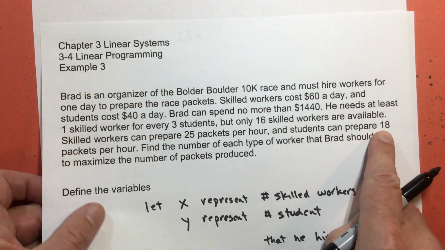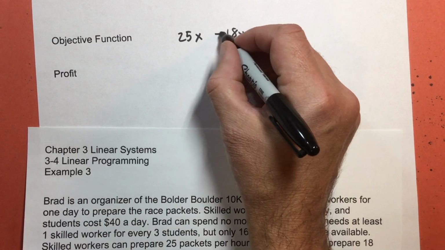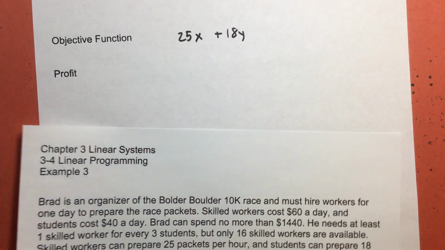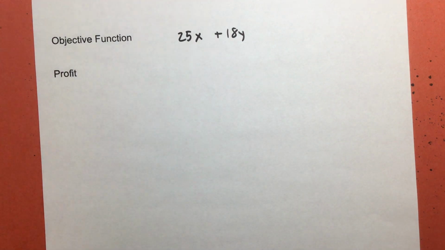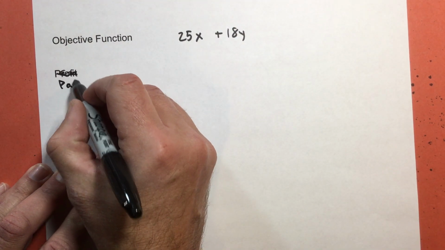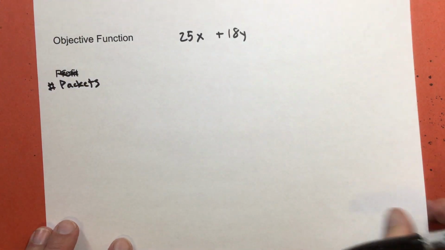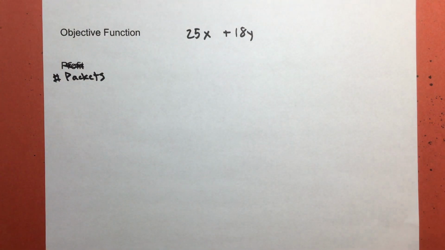Students can prepare 18 packets per hour. This is going to give me my total packets. And actually, I'm sorry, it says profit here because of all the other problems I was doing. It means number of packets, because in this problem we're not doing money.